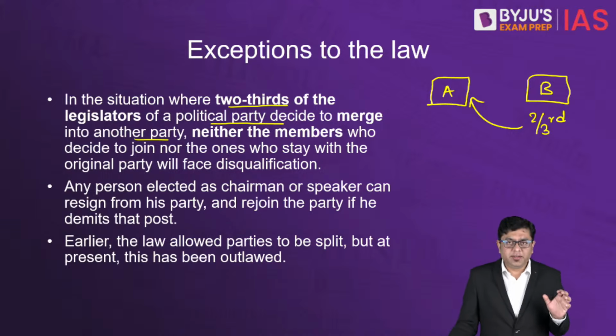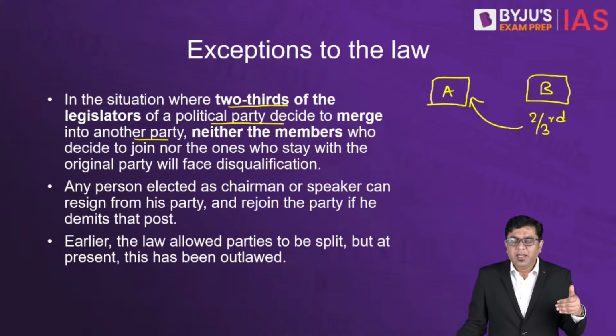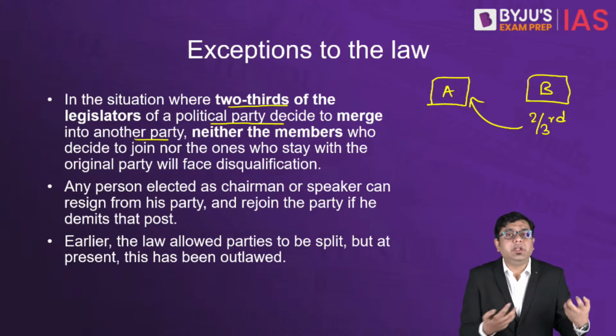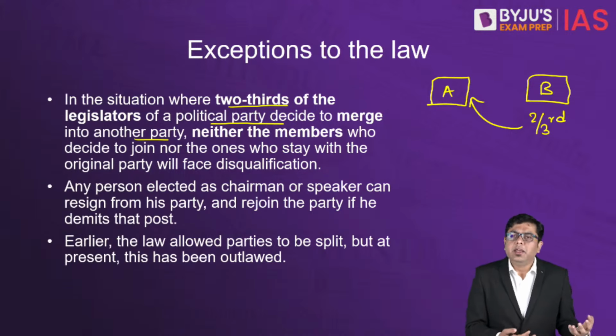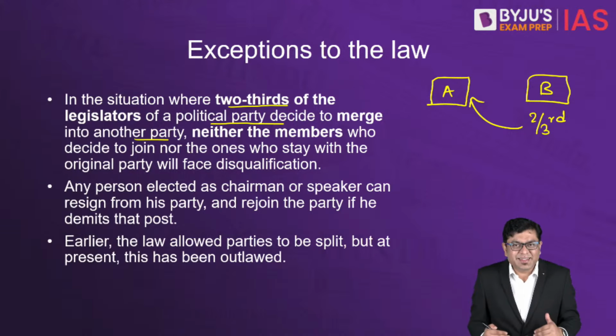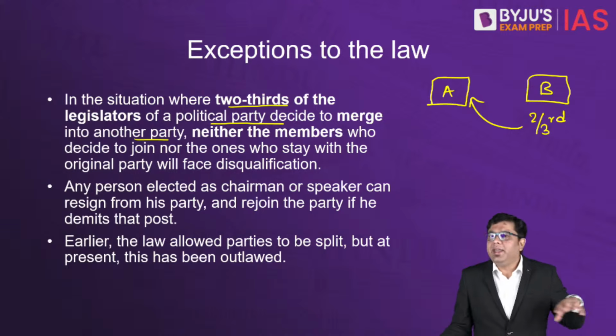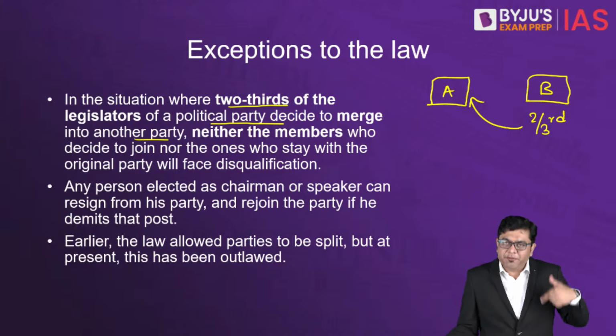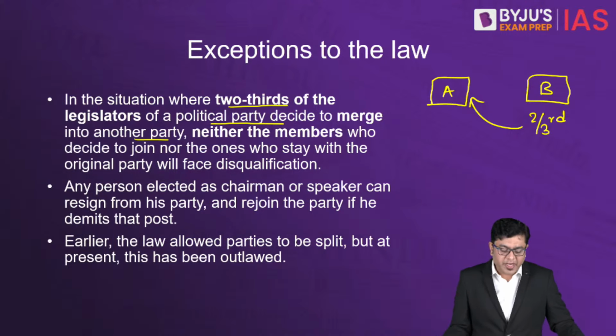What is the logic behind this? The logic is very simple: if you have the significant majority of a political party trying to take a decision, then it should be absolutely democratic to help them or to allow them to do so. Right? So that is no longer a political compulsion. That is something which is the political expediency of the day. It is the necessity of the day, maybe. So that is why this is rendered free from the proceedings of disqualification.